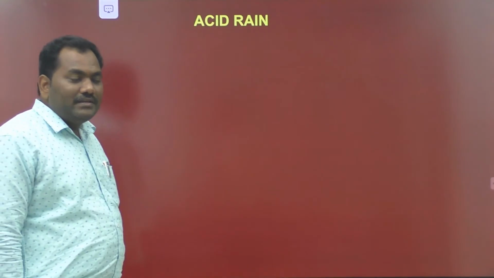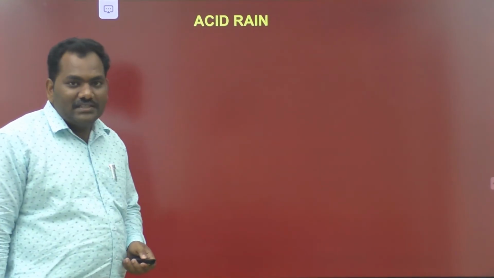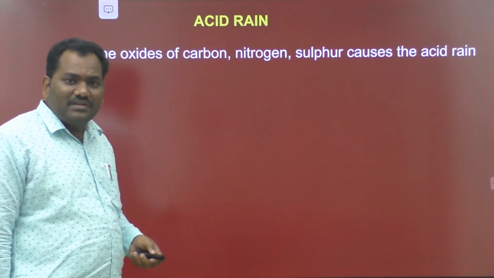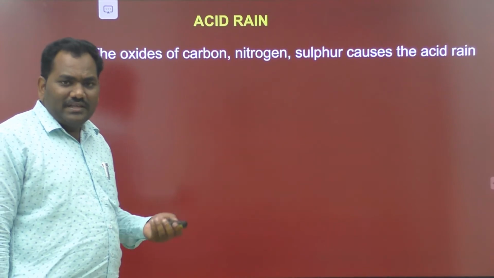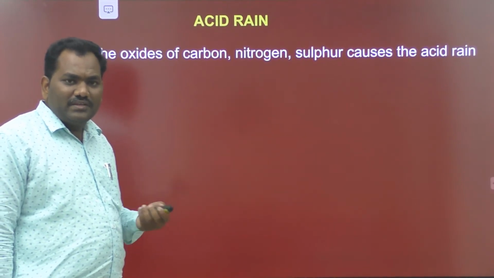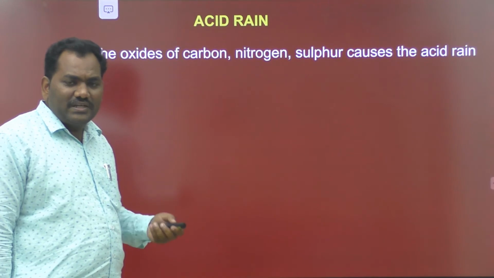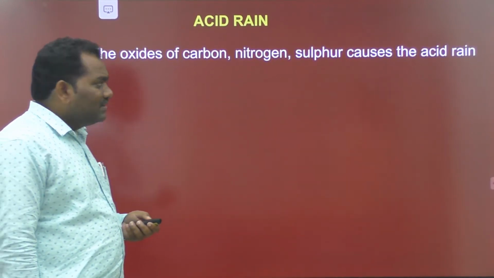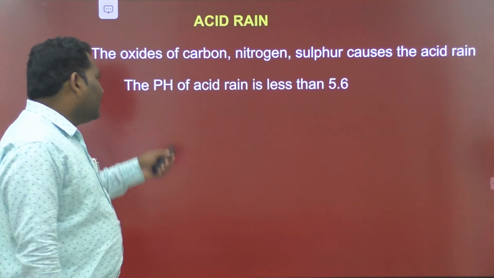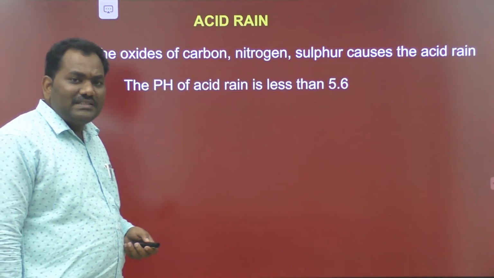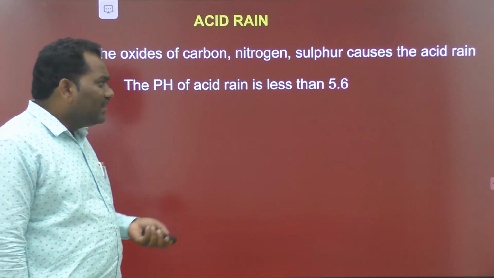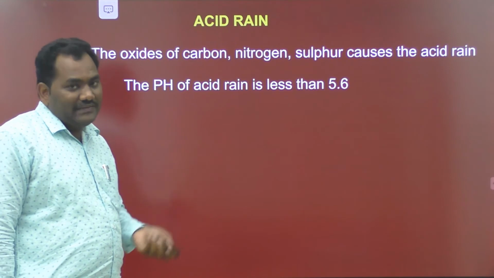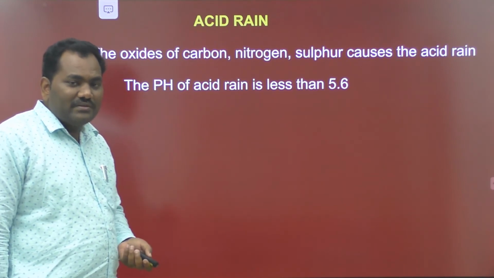So let's discuss acid rain. Generally, acid rain is caused by oxides of sulfur, nitrogen, and carbon, like SO2, CO2, and NO2. All these oxides of nitrogen, carbon, and sulfur cause acid rain. Here, the pH of acid rain is less than 5.6. The normal pH of rain is between 5.6 and 7.